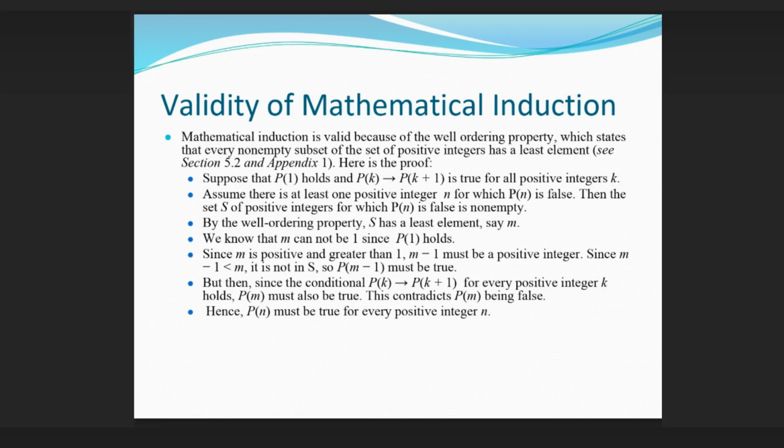We know that m cannot be 1 since P(1) holds. Since m is positive and greater than 1, m minus 1 must be a positive integer. Since m minus 1 is less than m, it is not in S, so P(m-1) must be true. But then, since the conditional P(k) implies P(k+1) for every positive integer k holds, P(m) must also be true. This contradicts P(m) being false. Hence, P(n) must be true for every positive integer n.